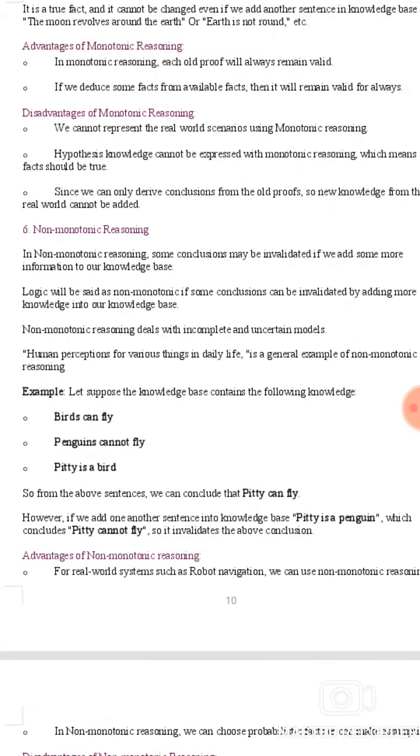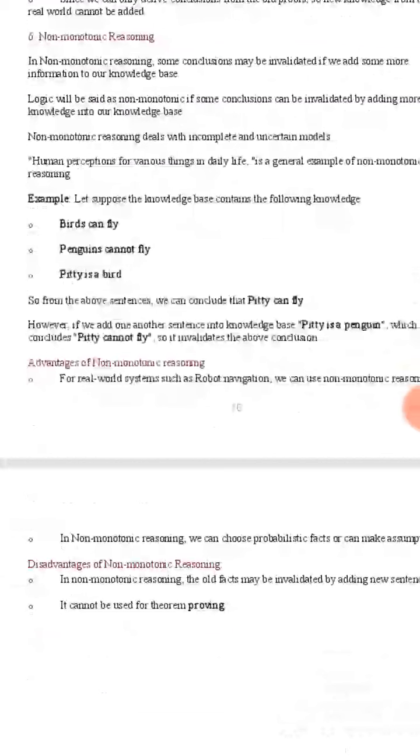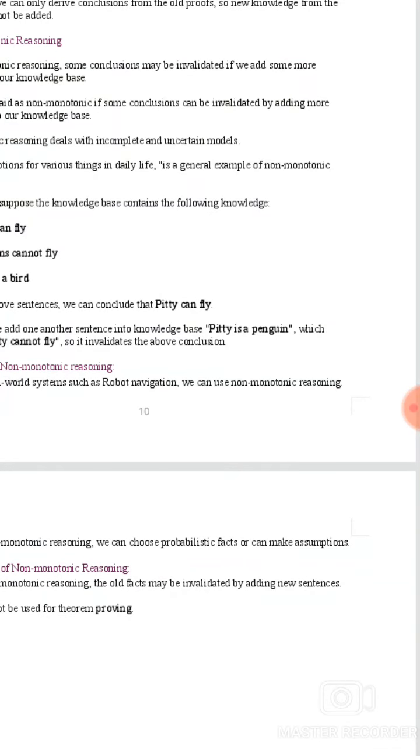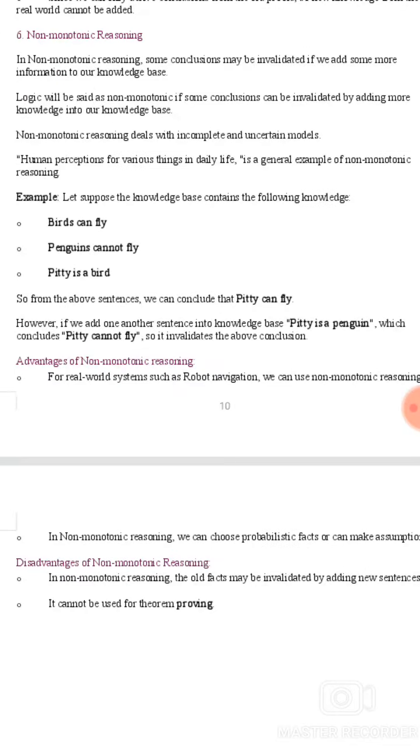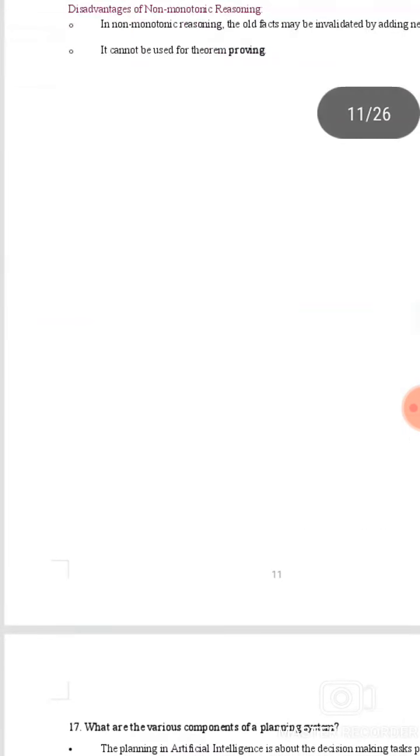Disadvantages: we cannot represent real world scenarios using monotonic reasoning. Non-monotonic reasoning deals with incomplete and uncertain models. Example: let's suppose the knowledge base contains the following knowledge: birds can fly, penguins cannot fly, Pitty is a bird. Advantages of non-monotonic reasoning: for real world systems such as robot navigation, we can use non-monotonic reasoning. Disadvantages: it cannot be used for theorem proving.